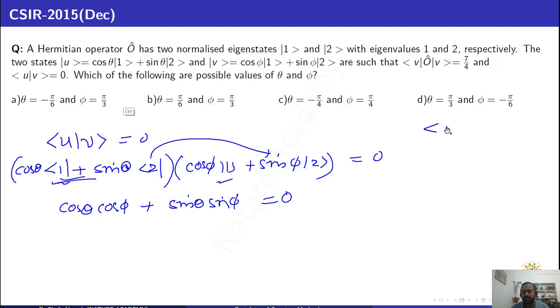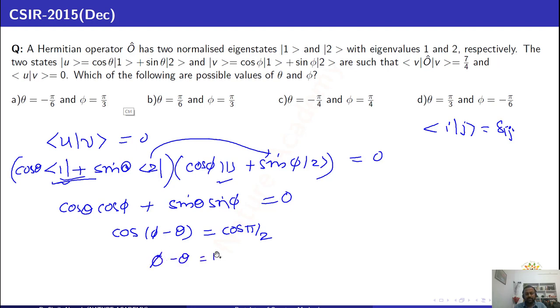Orthonormal means when you have states like this, i comma j, this is delta ij. When i is equal to j, then you will get 1, otherwise it is 0. So cos theta cos phi plus sin theta sin phi is equal to 0, and I will write this one as cos of phi minus theta, cos of a minus b. Cos of phi minus theta is equal to 0. So 0 is nothing but cos pi by 2. So from both sides I will write phi minus theta is equal to pi by 2, or theta can be written as phi minus pi by 2.